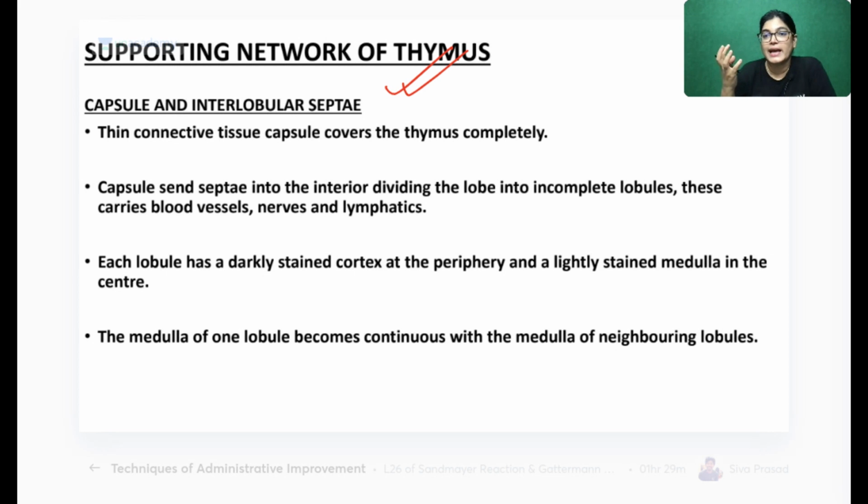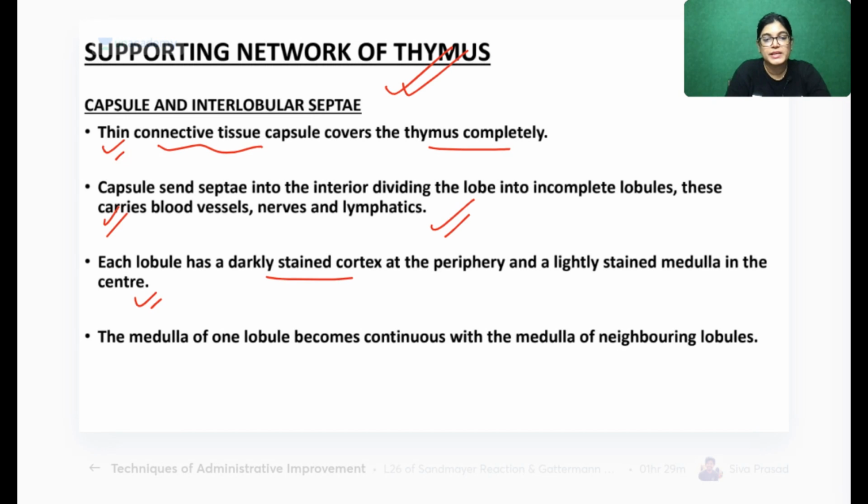The whole thymus gland is covered by a thin connective tissue covering, which is called the capsule. The capsule sends septae inside, dividing the interior of the thymus gland into lobules.